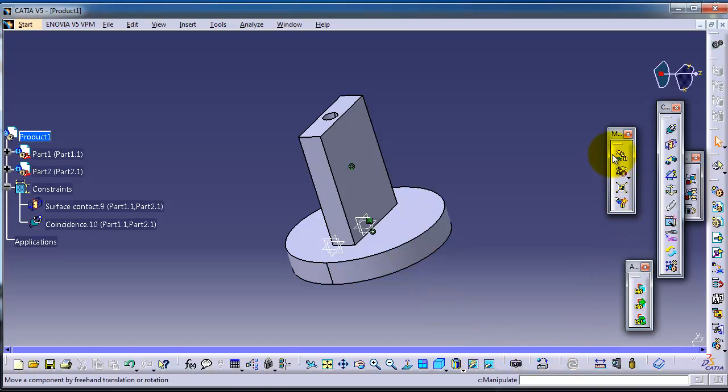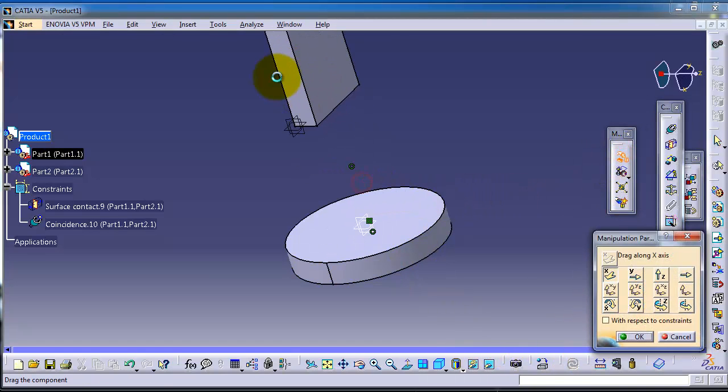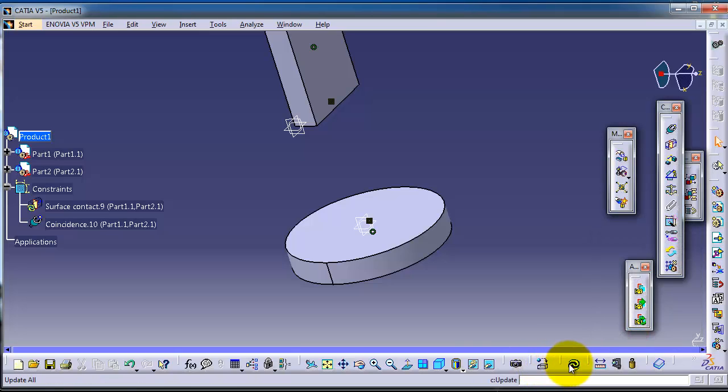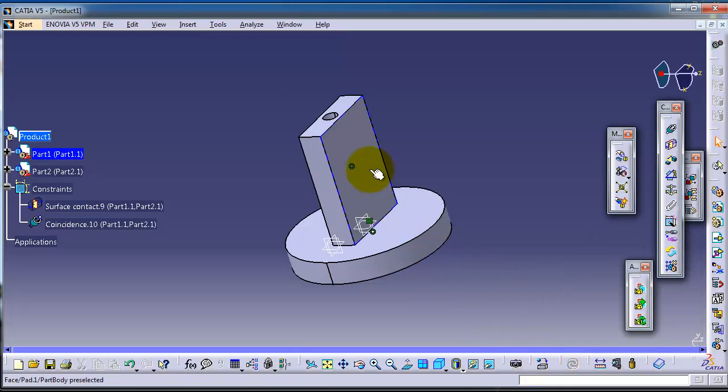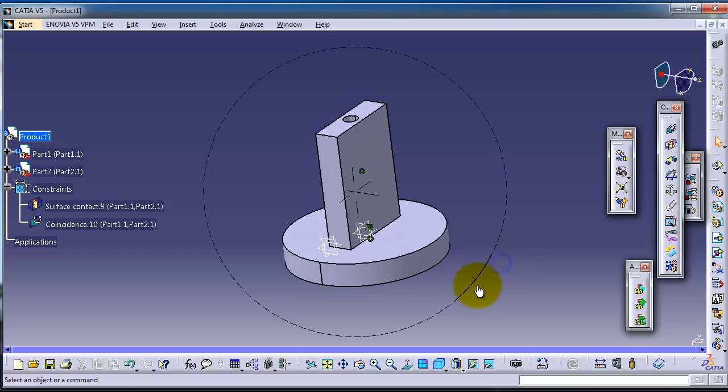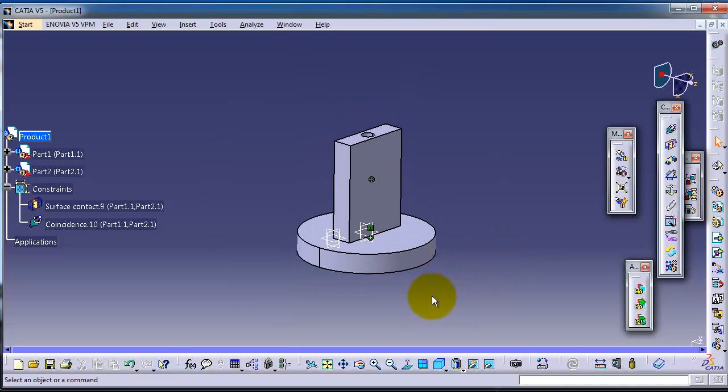So let's again activate the move mode to move that part up. Okay, update, and you can notice that part again is attached. But there's another way to fix a part.